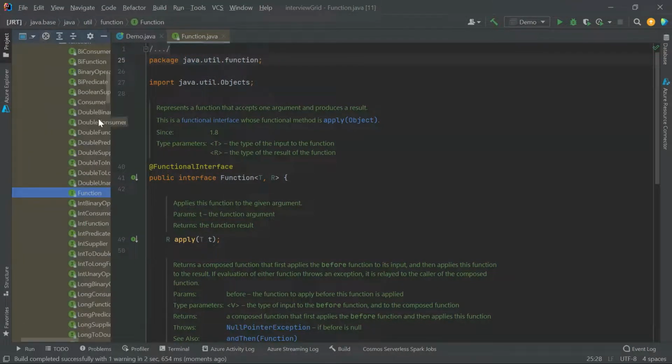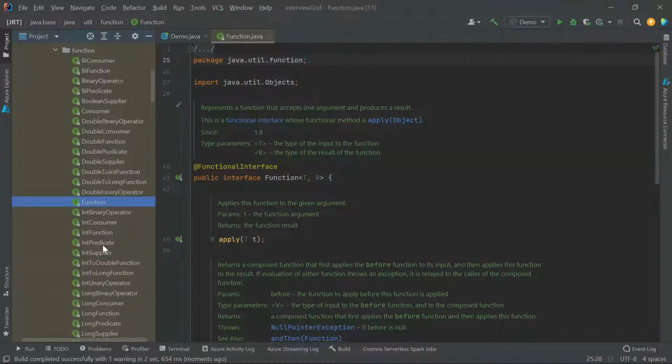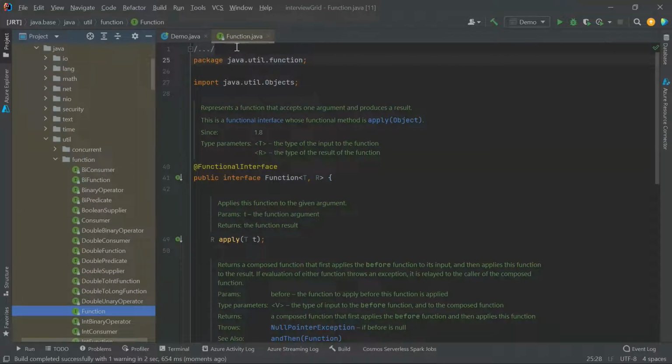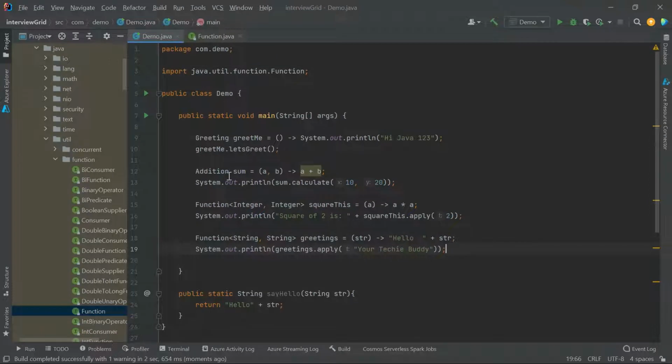java.util.function. If I expand this, I'll show you. See, it comes in function. There are so many functional interfaces you can explore. In this, I am going to explain about Function, Predicate, Consumer, and Supplier because these are the most commonly used ones. Let me give you one more example, which I did in part one, right?